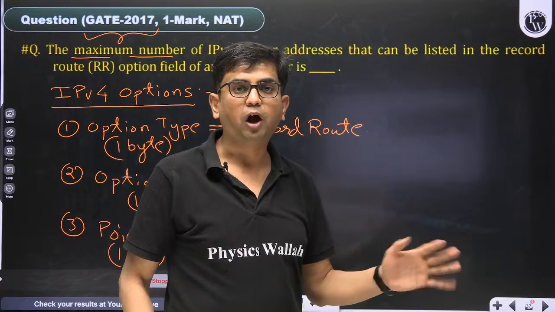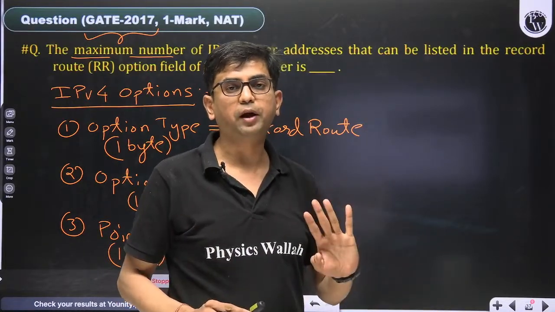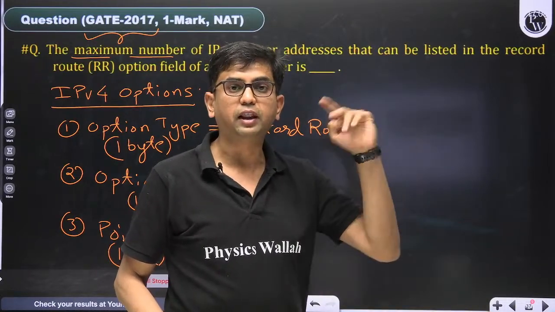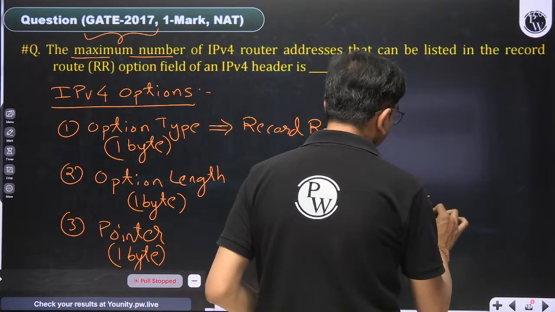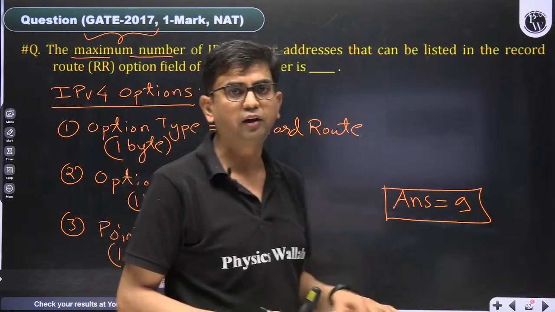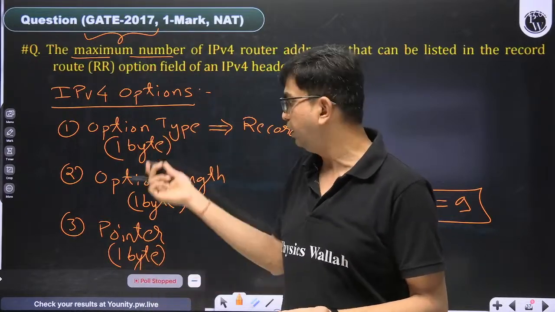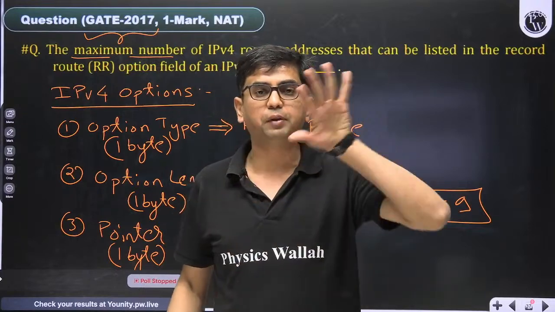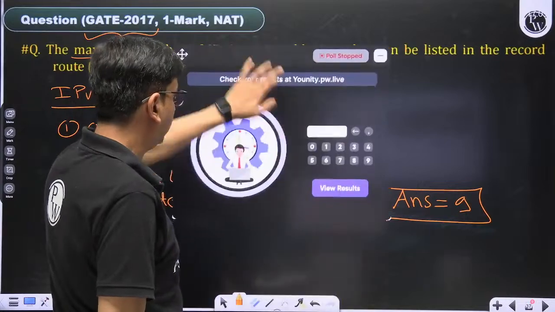In 37 bytes, how many IP addresses can we write? Obviously, version 4 IP addresses. One IPv4 address is 4 bytes in size. So out of 37 bytes, we can write 9 IP addresses. 9 into 4 is 36. So the correct answer of this question is 9. When this question was asked in the exam, most people wrote 10. They forgot that the optional header also has some extra bytes like option type, option length and pointer. Then we start writing the IP addresses in the record route field.